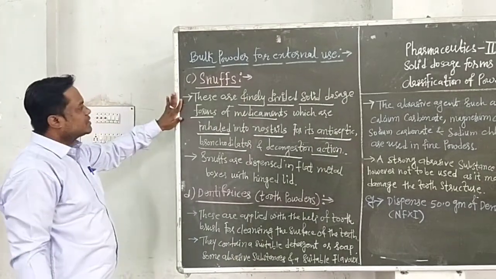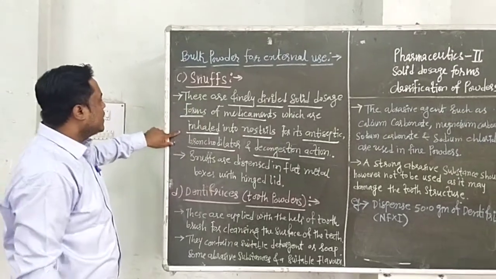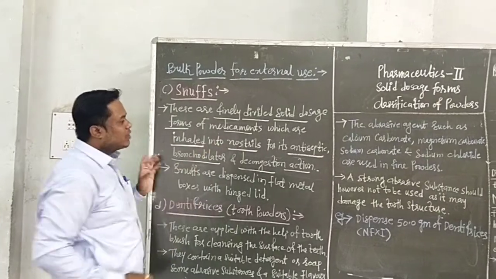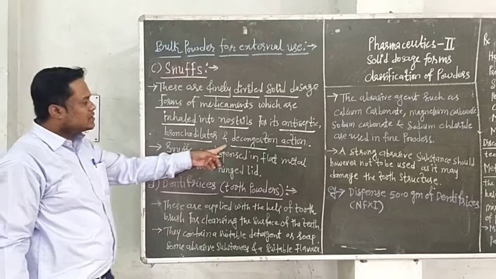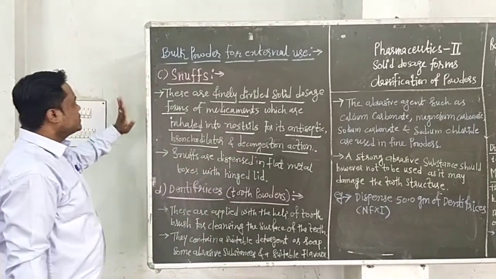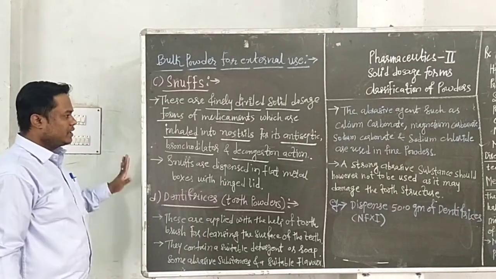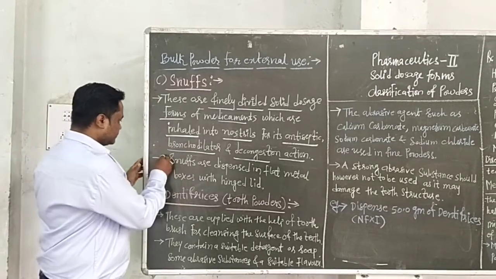What is snubs? Snubs contain the finely divided solid dosage forms of medicament which are inhaled. This is important. Inhaled into the nostrils for the action of first antiseptic, second bronchodilator, and third the decongestion action. Then snub is inhaled into the nostrils for its therapeutic effect, for example, antiseptic, bronchodilator and decongestion action.